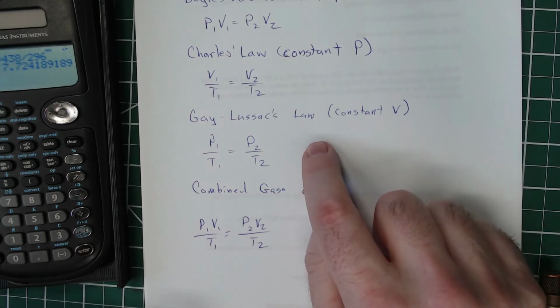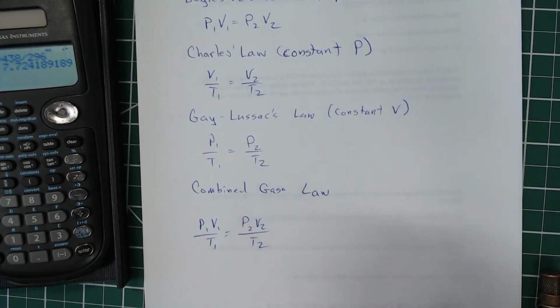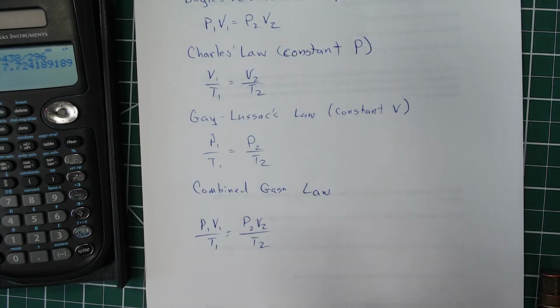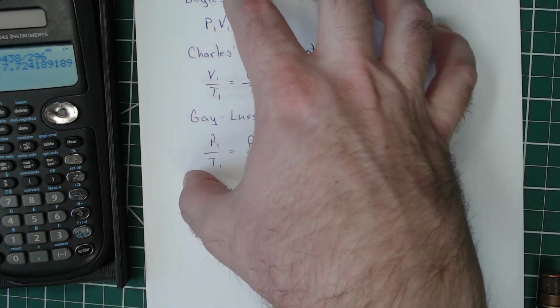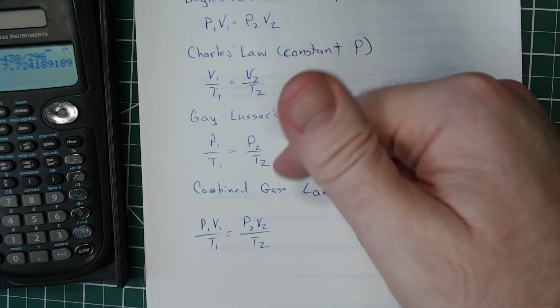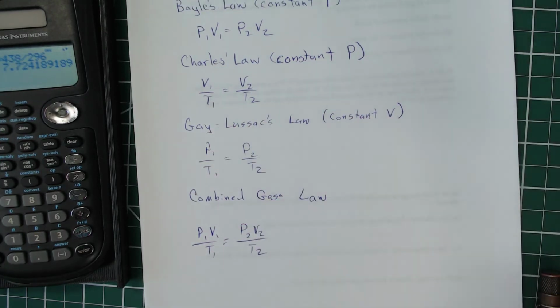And similarly, the Gay-Lussac law, if we just cover up those volumes, we'll get P1 over T1 equals P2 over T2. So the combined gas law is really, really handy because it takes everything into consideration, and you don't have to hold any of those things constant. You can vary all of them.